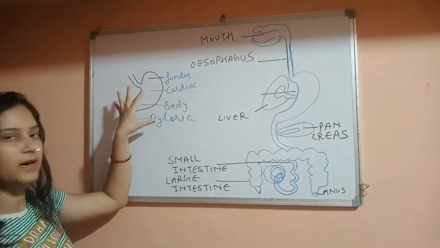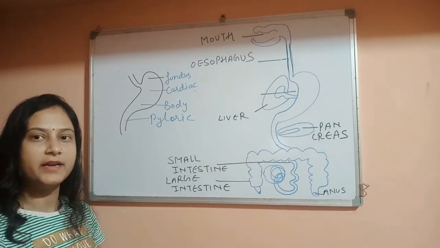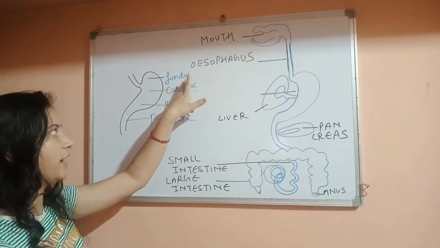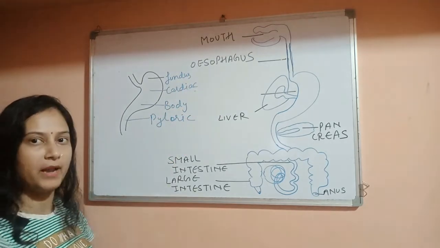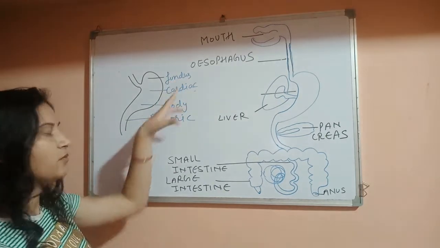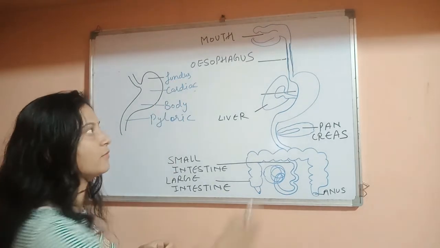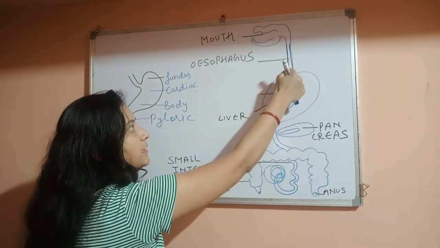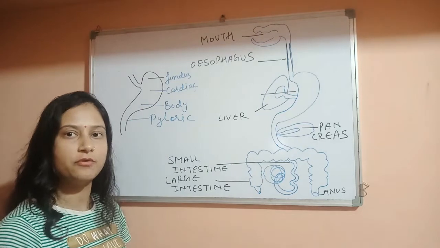So this is the stomach. This is the structure of the stomach. Stomach is divided into four parts. First is fundus, second is cardia, third is body, and fourth is pyloric. Fundus. What is fundus? Actually it is the place where esophagus opens. So in the fundus there is opening of esophagus.